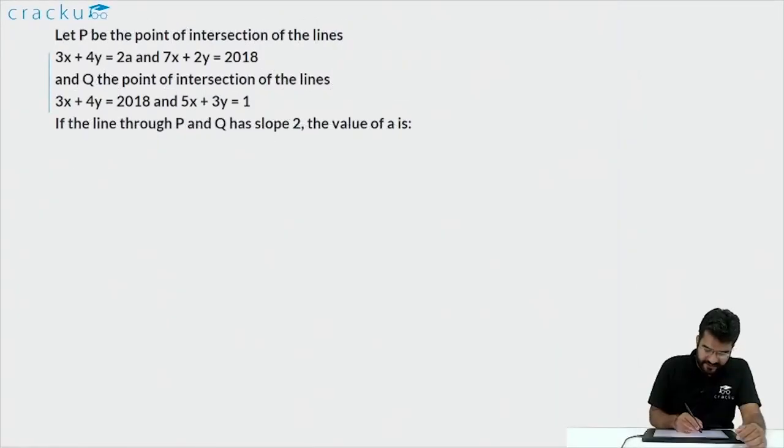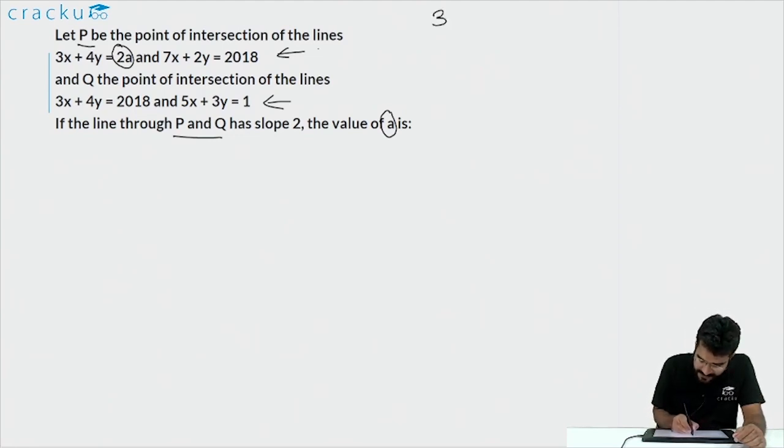Okay, in this question we are given that P is the point of intersection of these two lines. Amongst these two lines there is a variable A which we don't know, and Q is the point of intersection of two other lines in which all the values are known. We are also told that the slope of the line joining P and Q is 2, and we are required to find out the value of A. So let us first find out the coordinates of the point Q. Once we find out the coordinates of the point Q, we'll try to figure out the value of A.